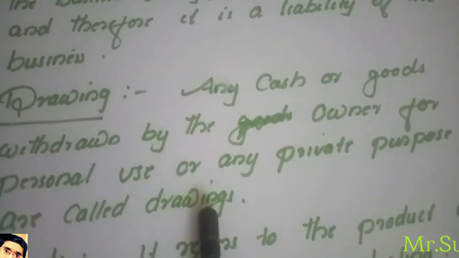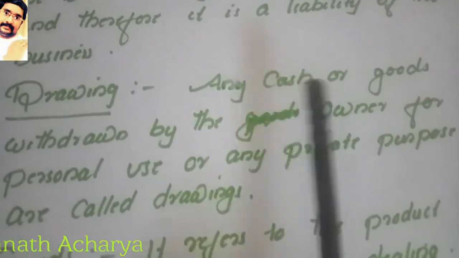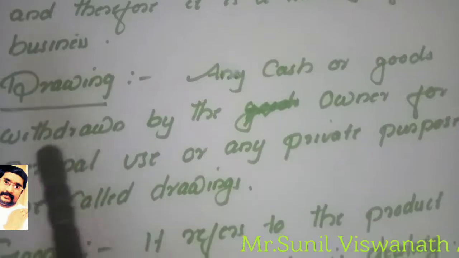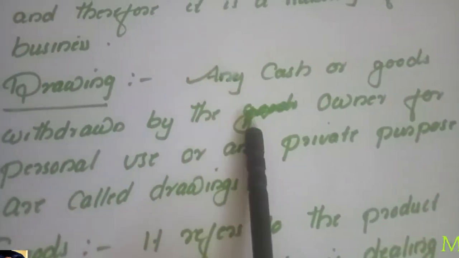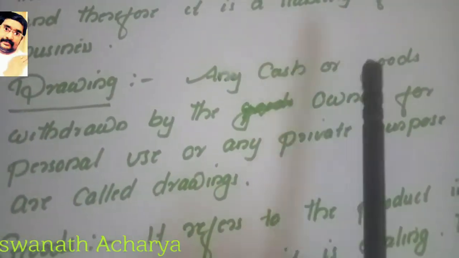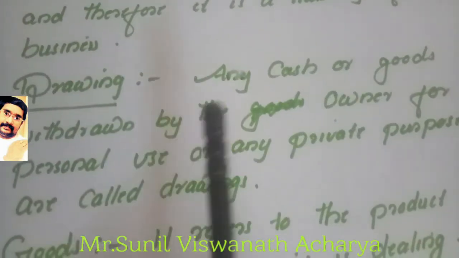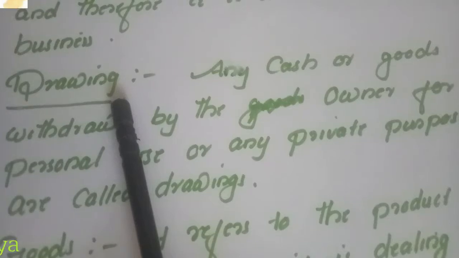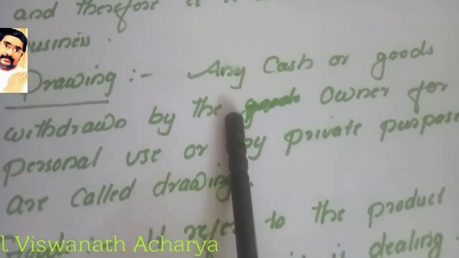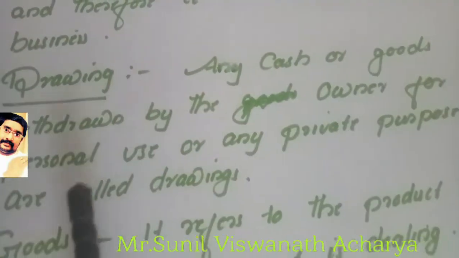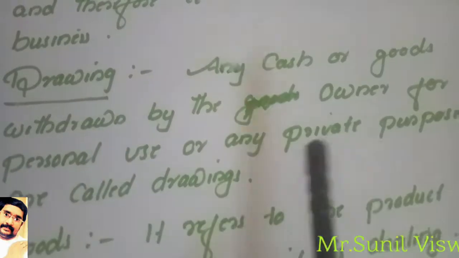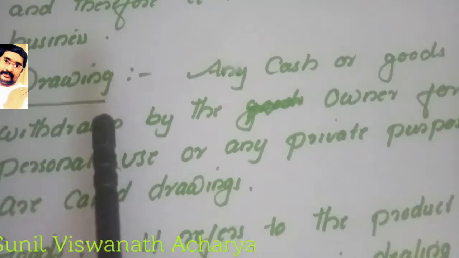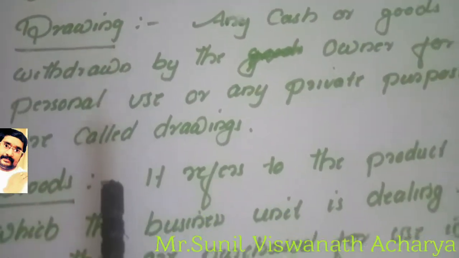So if the owner takes cash or goods from the business for his personal or private purpose, that is known as drawing. The amount withdrawn by the owner from the business for his own private use is known as drawing. Keep in mind.